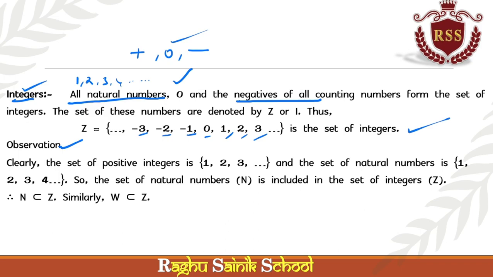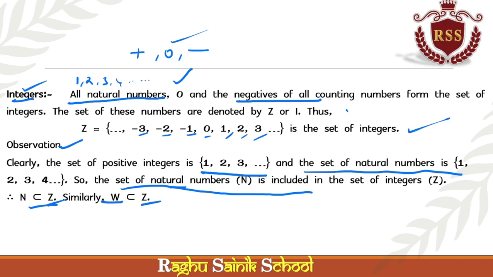What is the observation about these integers? Clearly the set of positive numbers, the set of natural numbers, and the set of whole numbers are all included in the integers, which means the set of natural numbers is a subset of the integers, and the set of whole numbers is also a subset of integers. So what are integers? Integers are the complete numbers without fraction. Without fraction is called an integer.